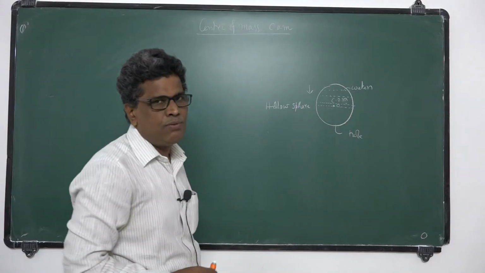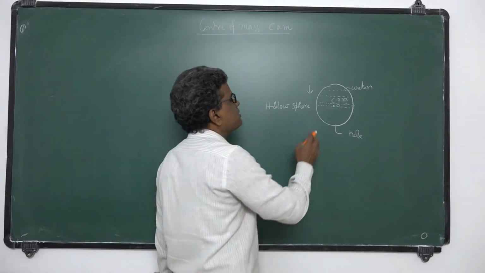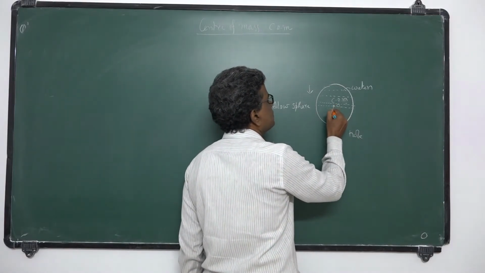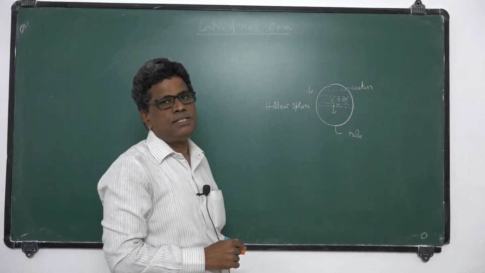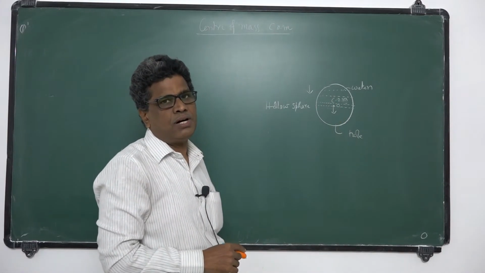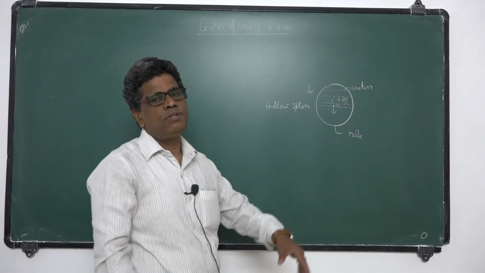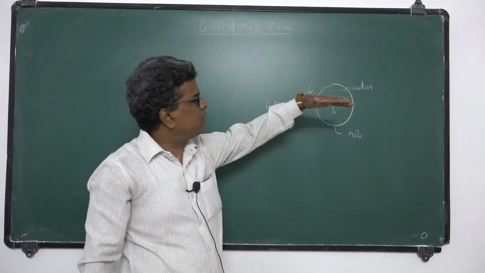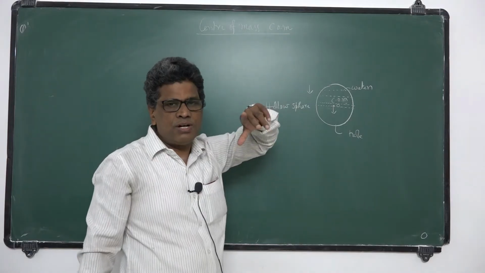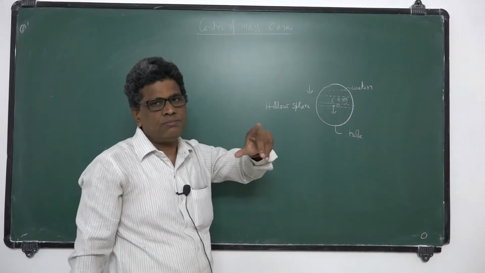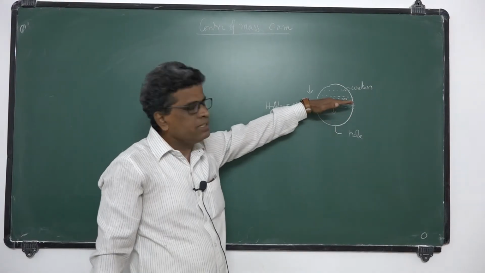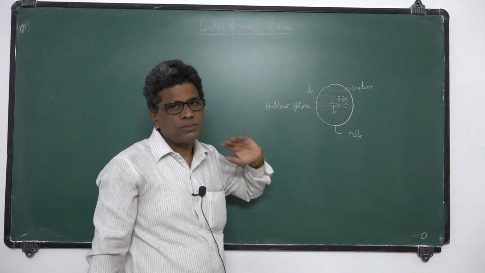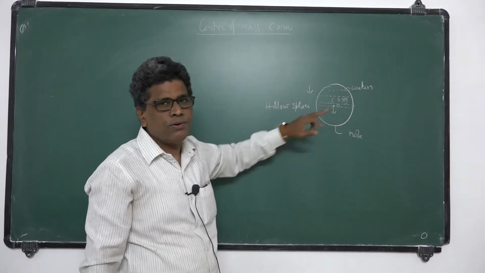As mass will be more at the bottom, the center of mass shifts downwards, because the center of mass lies nearer to the heavier mass. If half is filled with water and the remaining half is empty, the center of mass of the whole system, that is this sphere, shifts below.